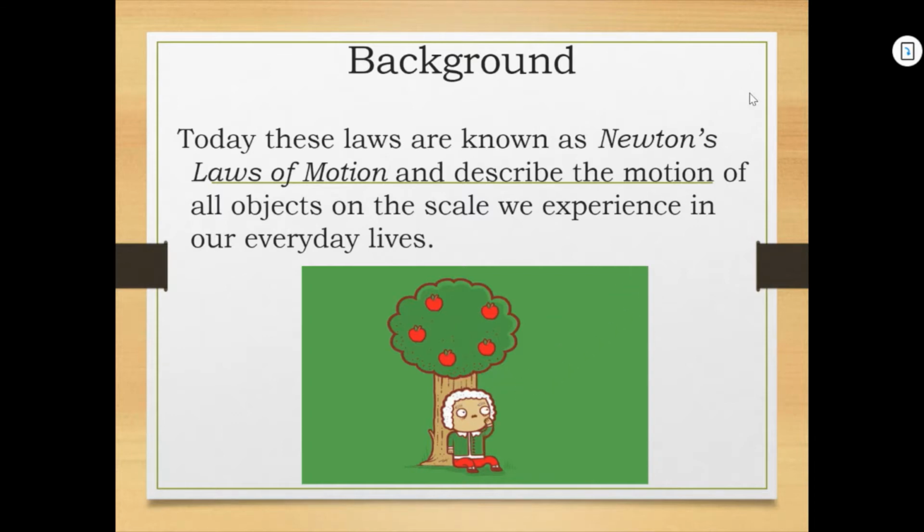I don't think it's that an apple fell and hit his head, it's that he just saw apples falling and was wondering, why do apples fall down to the earth, and why don't they, when they come off of a tree, float up into the sky, right? Why do they fall down? And so this kind of led to his three laws of motion, which are known as Newton's three laws of motion. And they describe the motion of all objects on the scale we experience in our everyday lives.